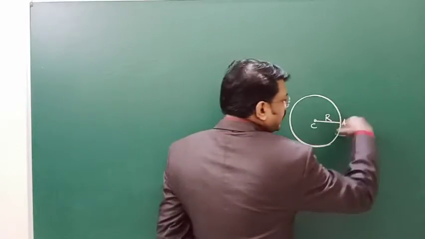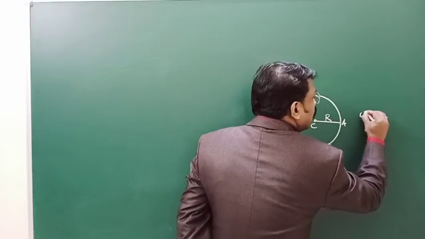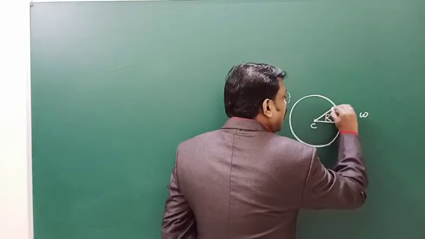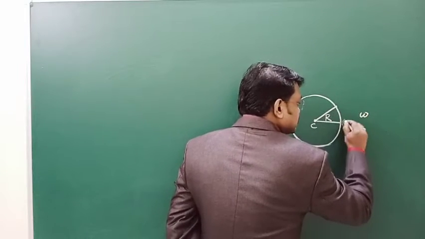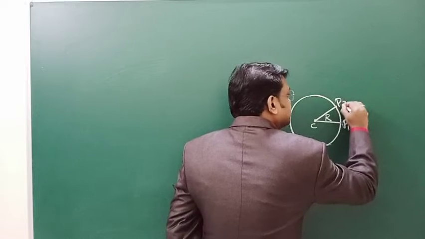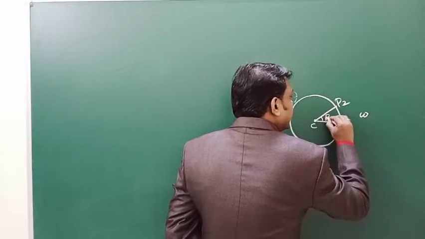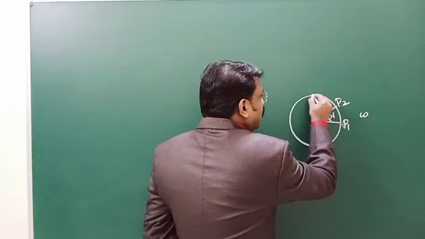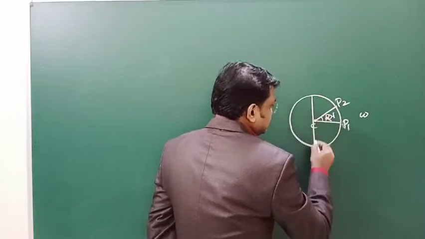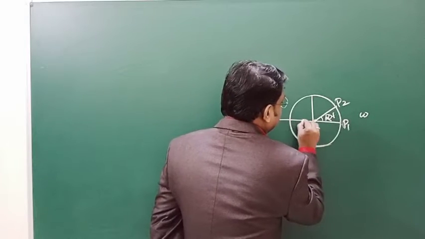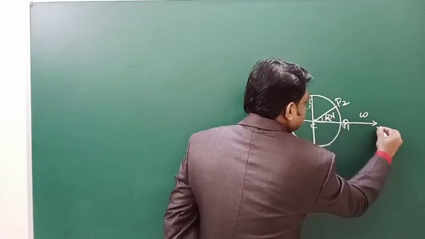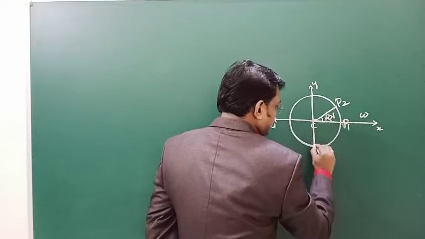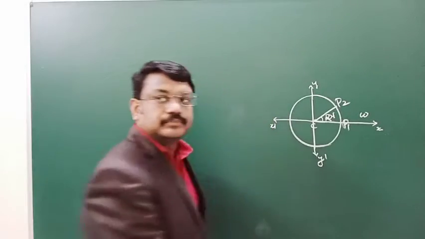Suppose it is moving with an angular velocity omega. After a time t, suppose this is taken as P1, the particle is at P2 making an angle theta. Okay, so you can have our x-axis and y-axis, and the coordinate origin will be at the center. So this is the x dash axis, and this is your y dash axis.